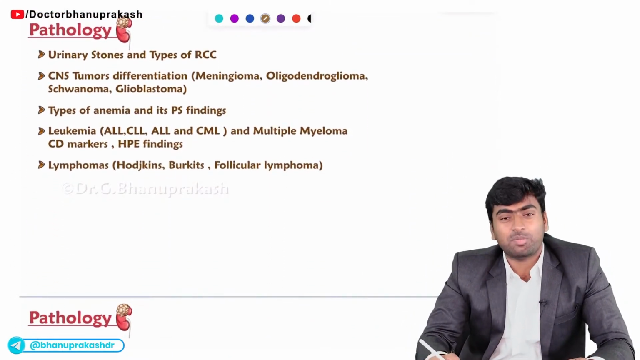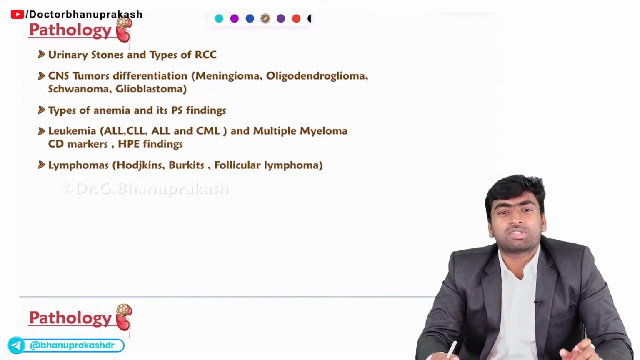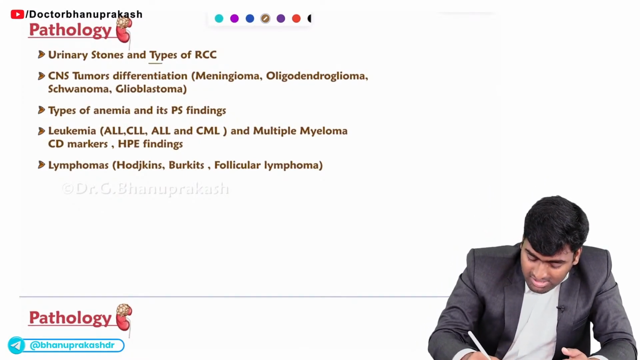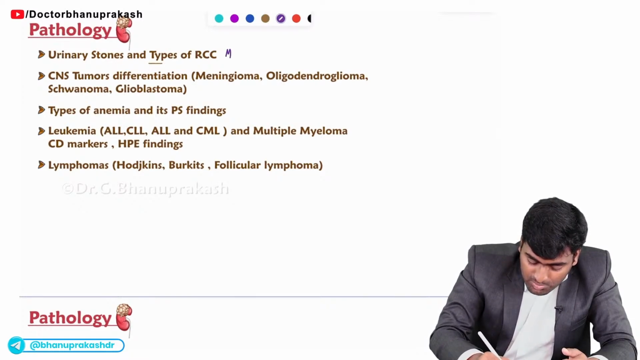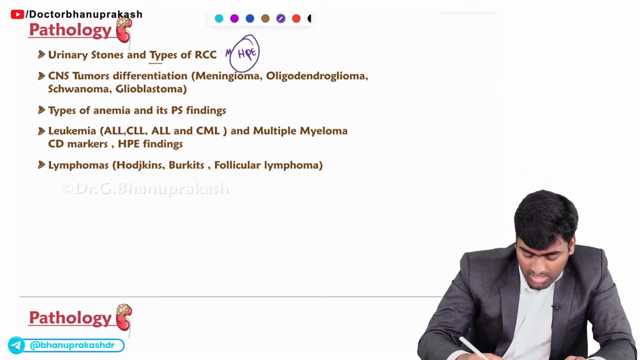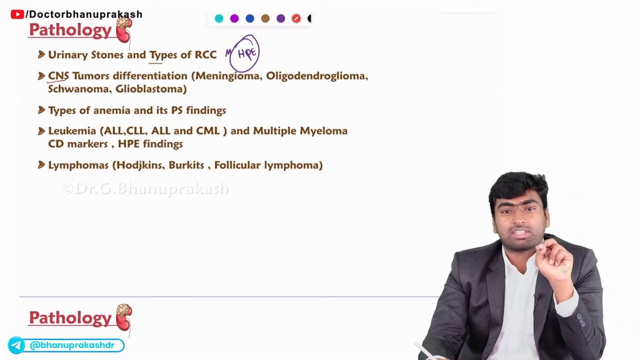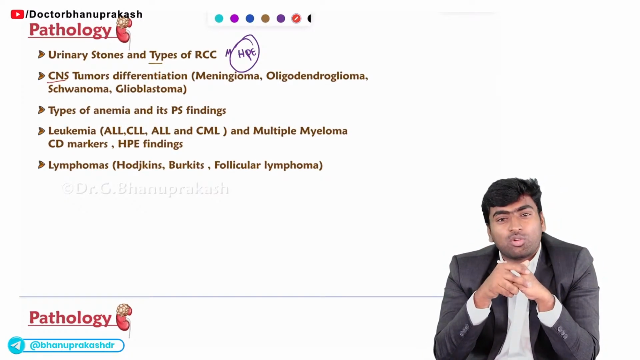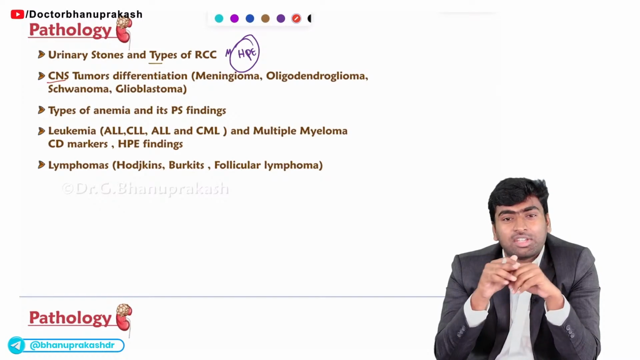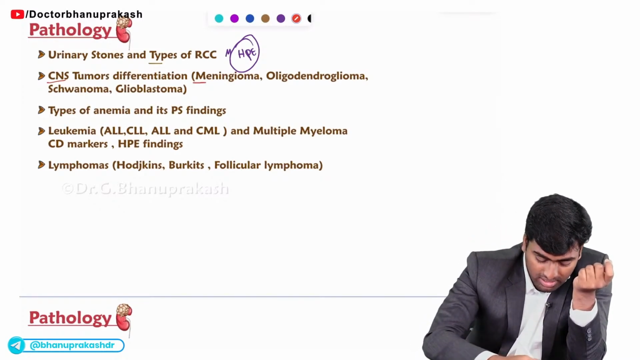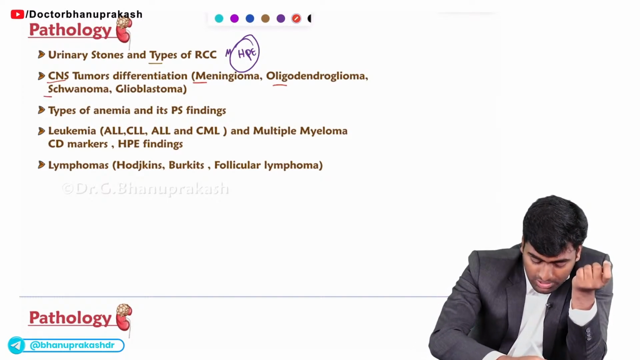And in the urinary system, mostly they will ask about the urinary stone crystals, so the microscopic appearance, and about the types of RCC in the histopathological imaging. In the histopathological imaging, they will ask which type of RCC this is. Okay. And in CNS, mostly they give two things. They can give a gross specimen, for example, a gross specimen of glioblastoma multiforme, or else they can give you the HPE examination of schwannoma, meningioma and oligodendroglioma. Fine.